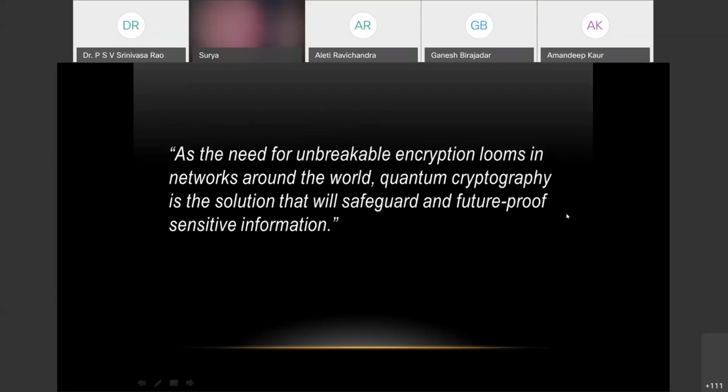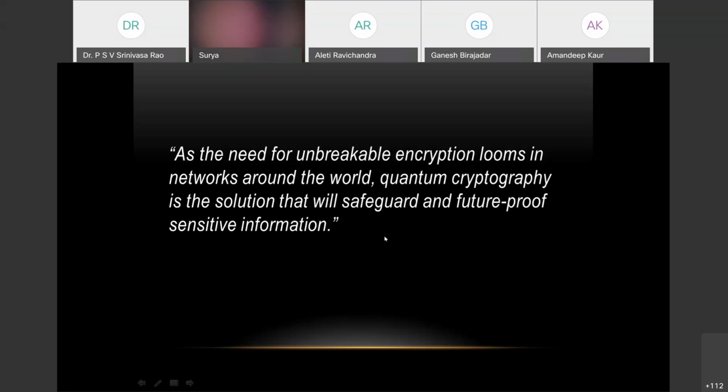Then at last, I would like to say that as the need for unbreakable encryption looms in networks around the world, quantum cryptography is a solution that will safeguard and future-proof sensitive information. In previous years, it was said that there is no such thing as unbreakable encryption. Everything is breakable; every encryption algorithm has some loopholes. But quantum cryptography has such potential that it can become the unbreakable encryption algorithm, which is ever possible.